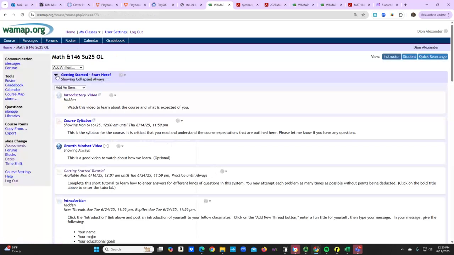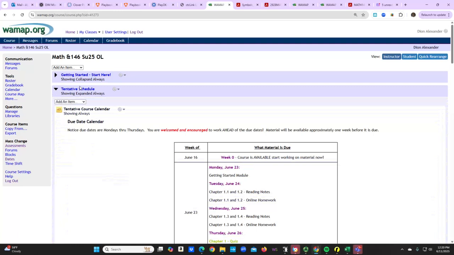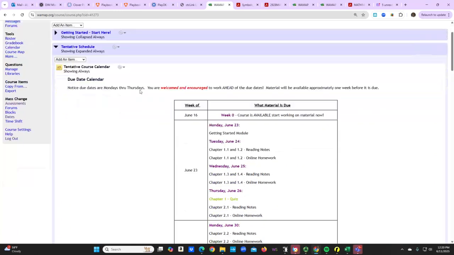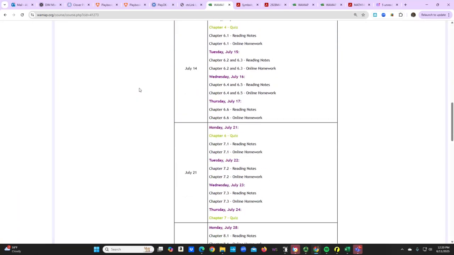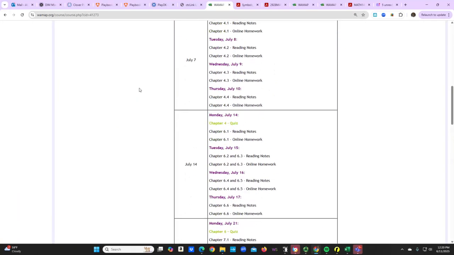All right. So once you get through the getting started, then there's another tentative schedule, pretty similar to what you have in your syllabus. But again, it's just another location where you can see the due dates of everything that's due for the 8 weeks that we are in contact with one another.